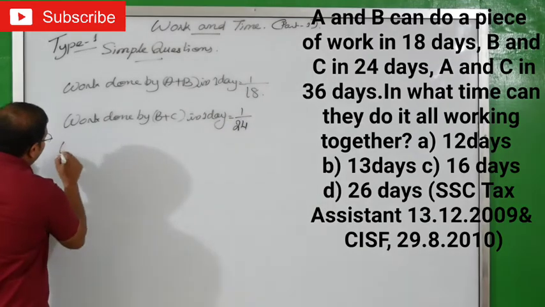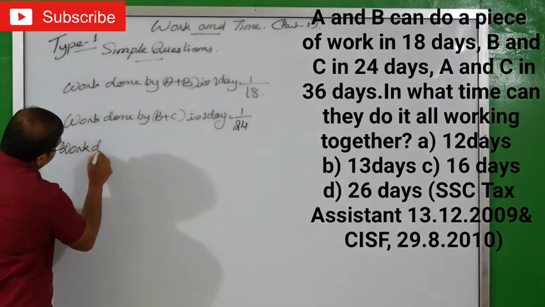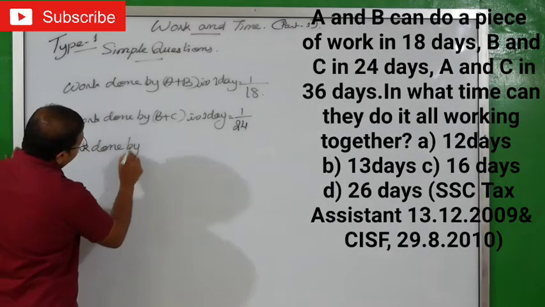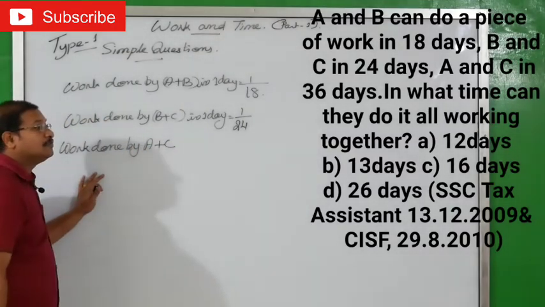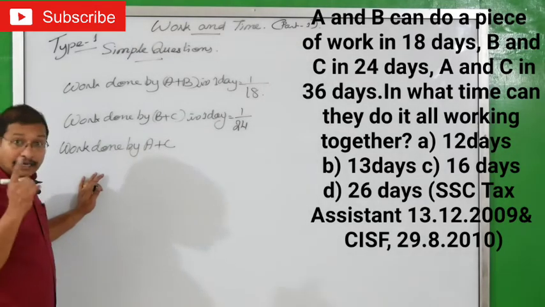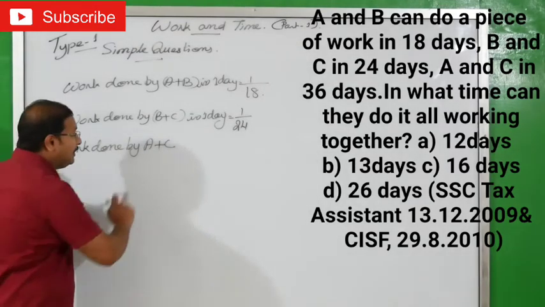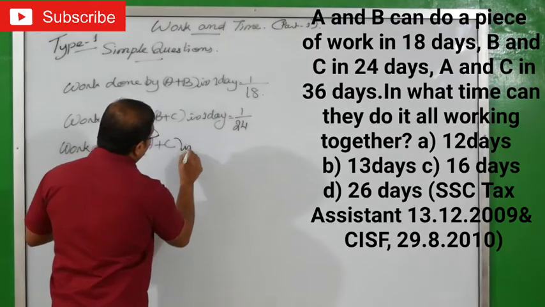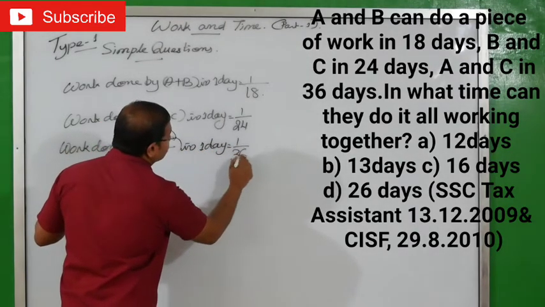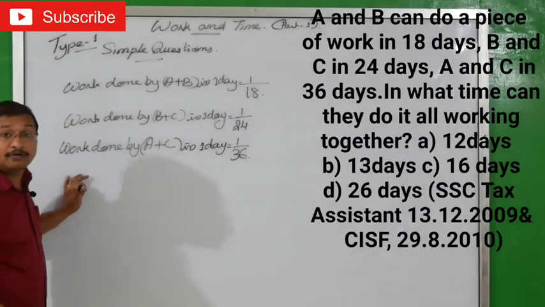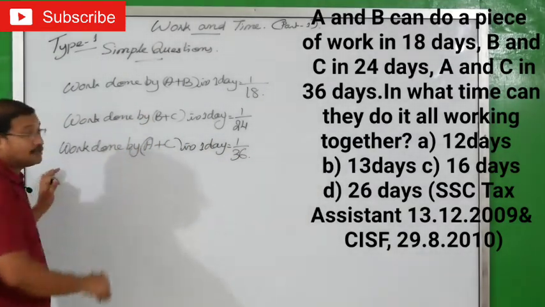Ready? Now, work done by A plus C. A and C in 36 days, isn't it? So, work done by A and C in one day equals what you will write? Equals 1 by 36. Now, what you will do? We will add all these three equations together.